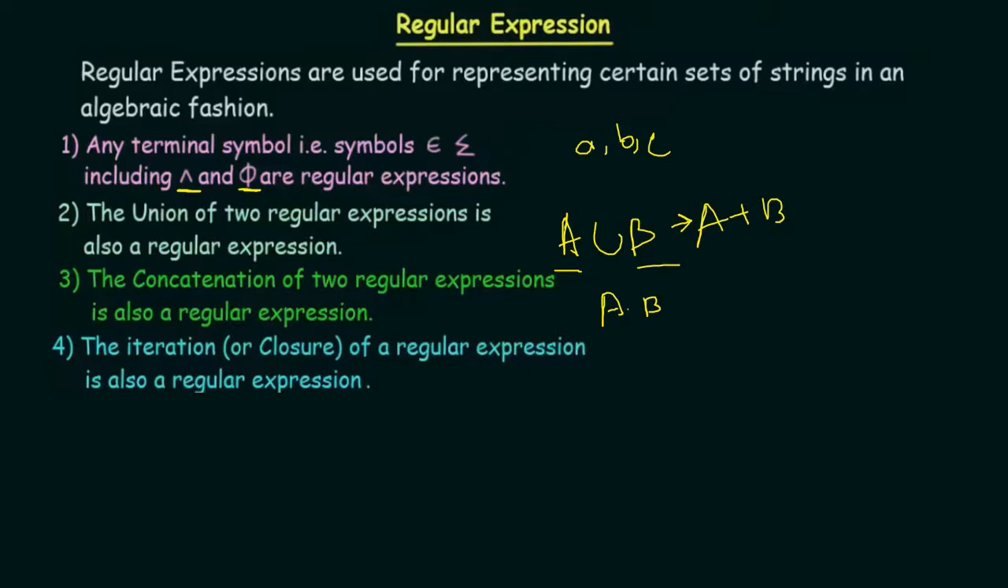So iteration or closure means whatever I just discussed in the previous slide, that this is A star. Let's say the set A contains small a. In this case, A star is going to contain all of this, but it is also going to contain the empty symbol or empty string, that is this thing.